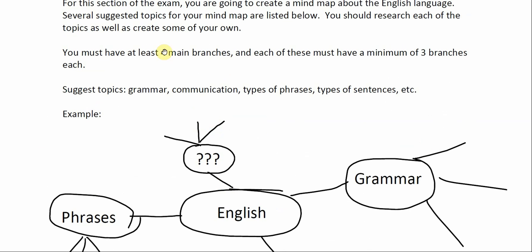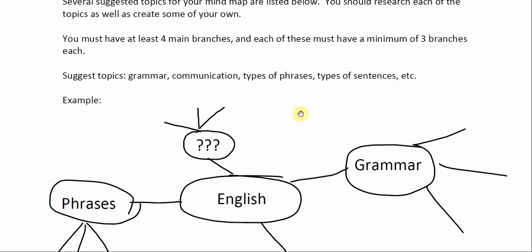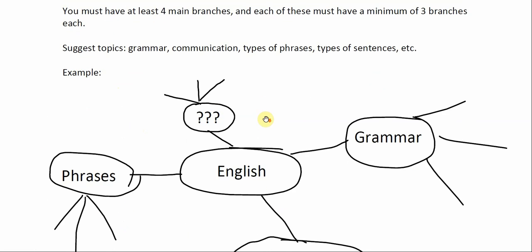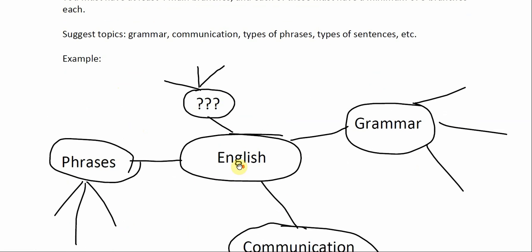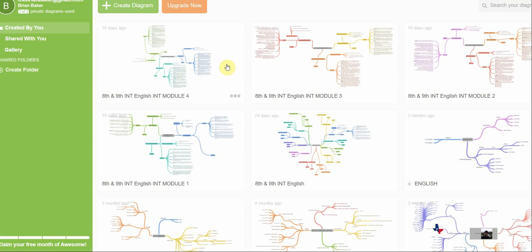Those are the minimum requirements. You can do more. Suggested topics: grammar, communication, types of phrases, sentences, etc. So you'll need to do it like this. You can draw this on paper and write the words. You can do it in a document like I did. Also, you may use an online resource like we used in class.